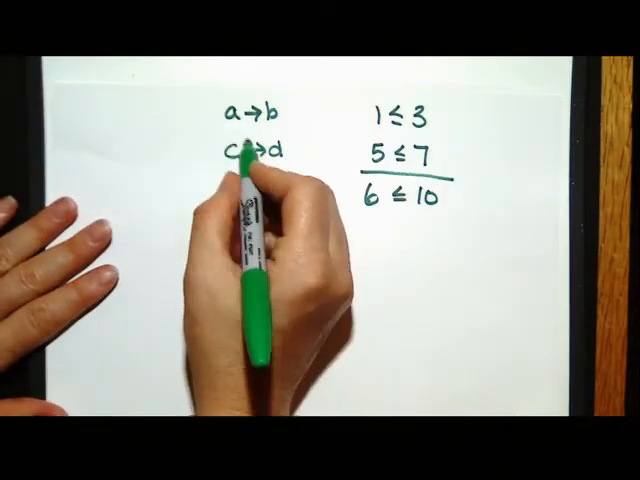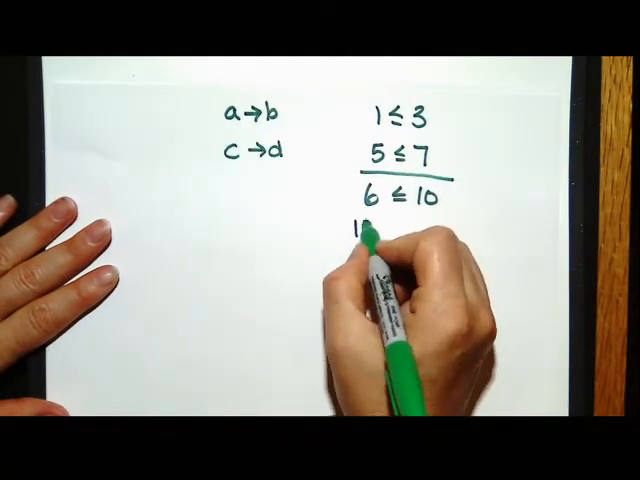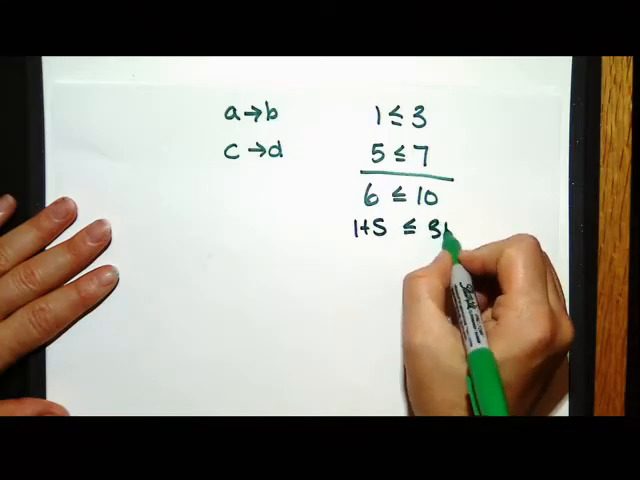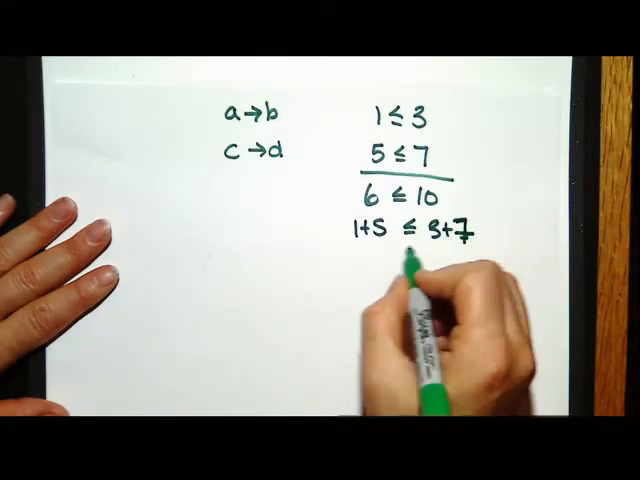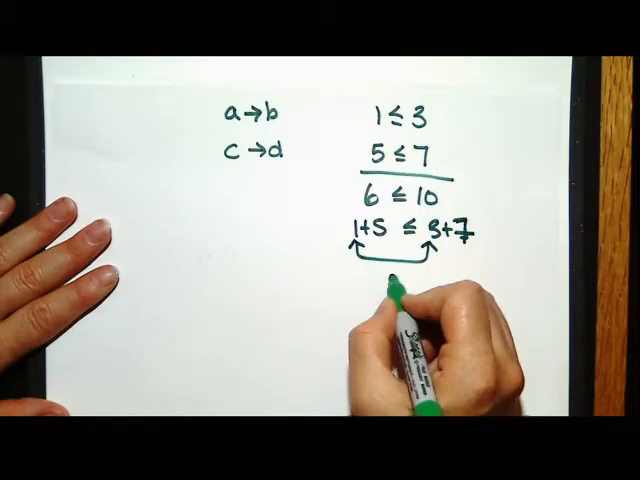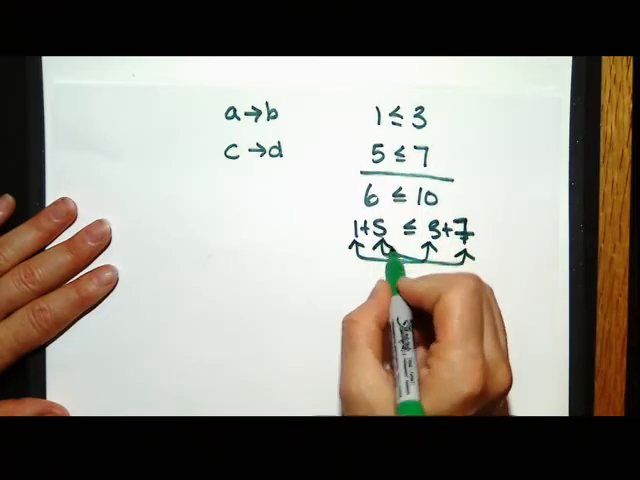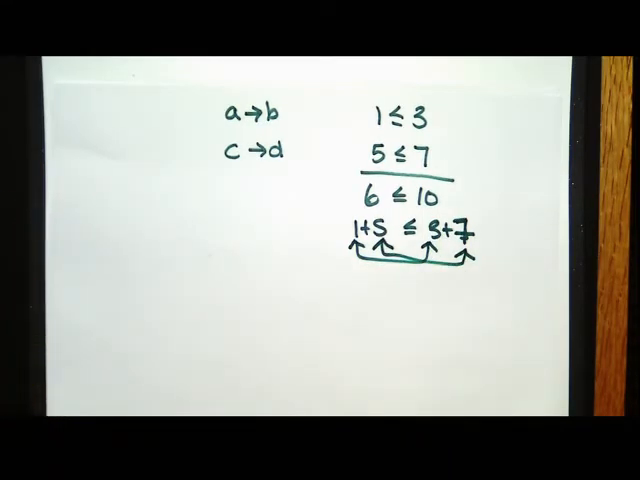So don't do that. But what does this mean? So this means actually what we did over here is 1 plus 5 less than or equal to 3 plus 7. And the reason why that worked is because the 1 is less than or equal to 3 and the 5 is less than or equal to 7. There's nowhere I can get extra pieces that will make the left-hand side grow bigger than the right-hand side.